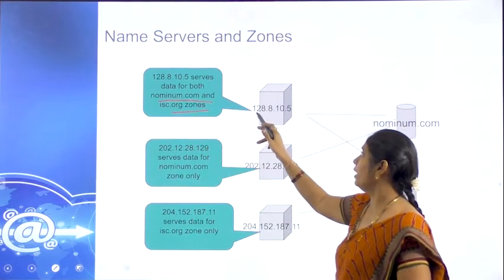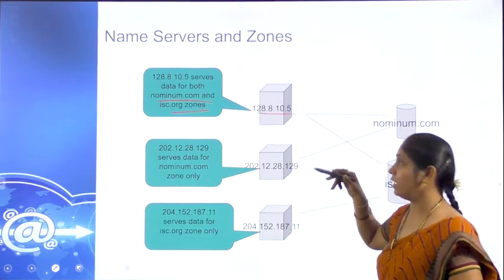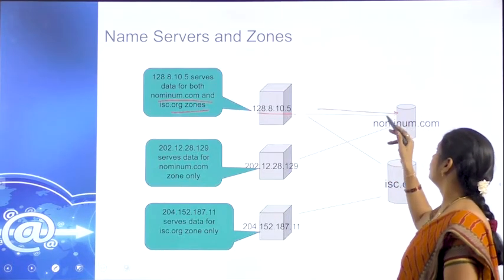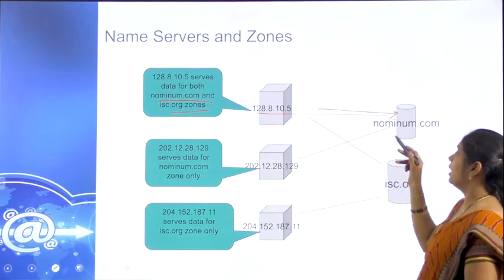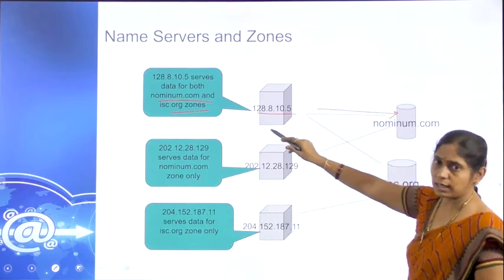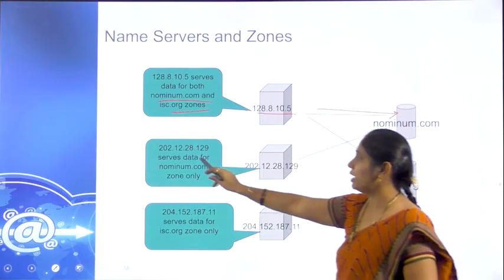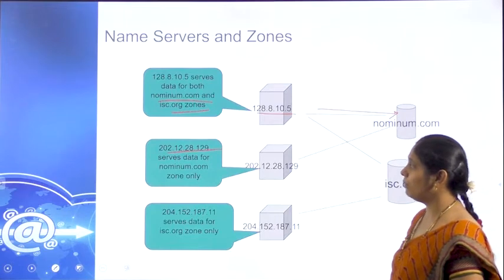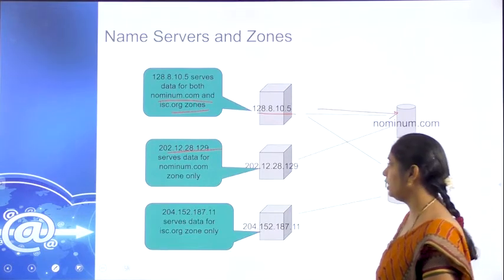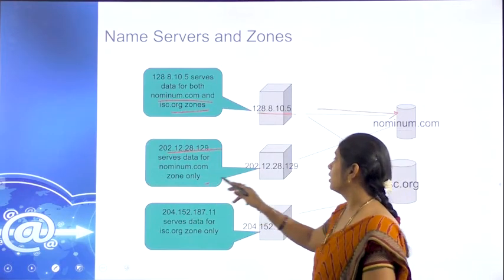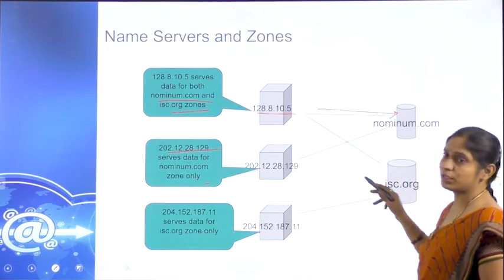So, 128.8.10.5, this is the local server which is connected to this specific database, and the information will be given to the client clearly. And similarly, 202.12.28.129. So, the data which is requested by the user can get the information from the respective websites.